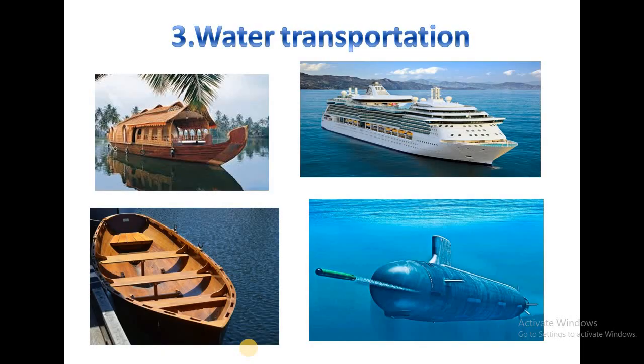Now next one, water transportation. Here you can see different kinds of pictures of water transportation. Here you can see the boat, a simple boat that people were using from ancient time. Then this one is a houseboat. Then this one is a ship, and last one is a submarine. So these three, boat, houseboat and ship or steamer, just move on the water. And submarine we mostly find under the water, that means inside the water.